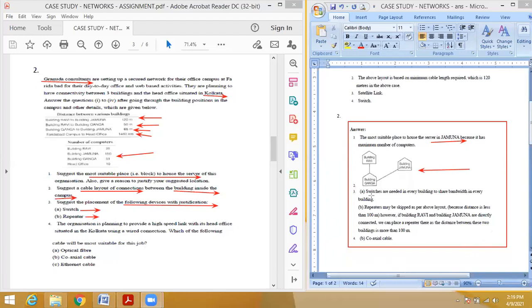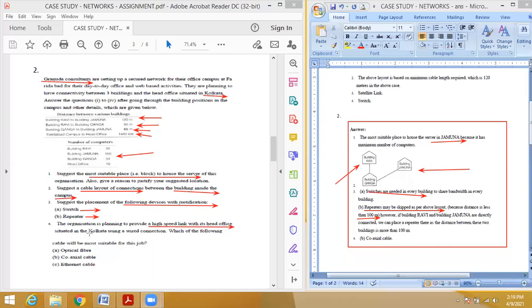Okay, so switches are needed in every building to share bandwidth in every building. Okay, so repeaters may be skipped as per the above layout. Okay, because considering this layout, the repeater is not needed. Okay, but where we have to place the repeater: whenever the distance is more than 100 meters, we have to place the repeater.